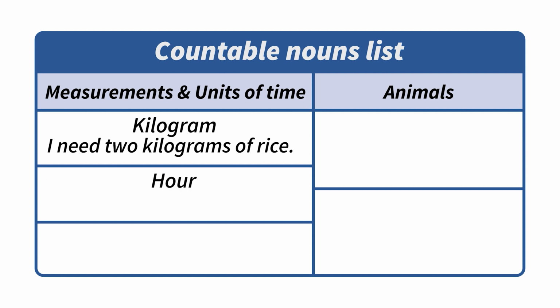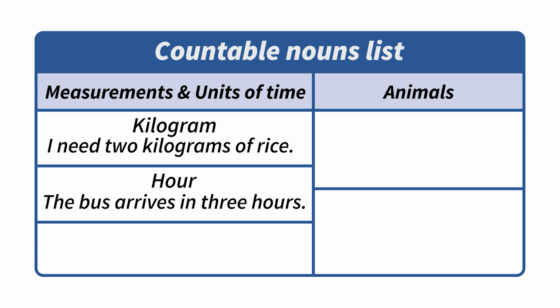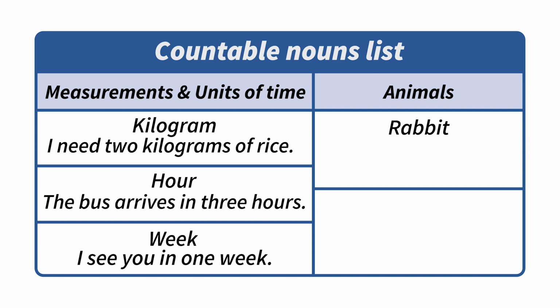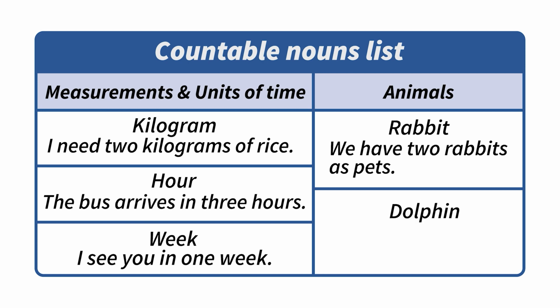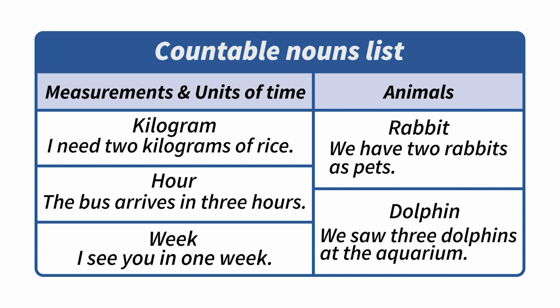Hour. The bus arrives in 3 hours. Week. I'll see you in 1 week. With animals, for example, rabbit. We have 2 rabbits as pets. Dolphin. We saw 3 dolphins in the aquarium.